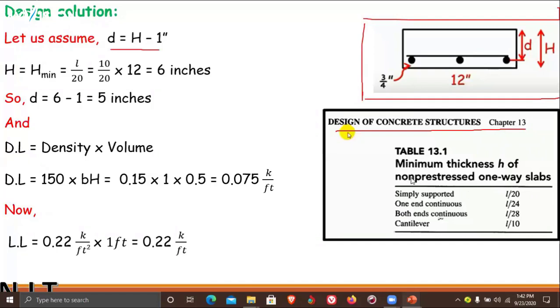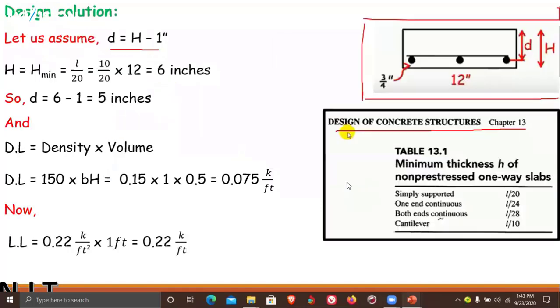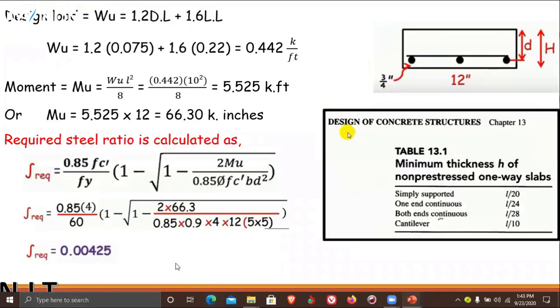In this chapter, table number 13.1 gives the minimum thickness H of non-prestressed one-way slabs. If the slab is simply supported, then H is equal to L by 20. If the slab is one end continuous, its thickness is L by 24. If both ends are continuous, it is L divided by 28. And a cantilever slab will be L divided by 10. This is our slab, and we can say that it is a simply supported slab.